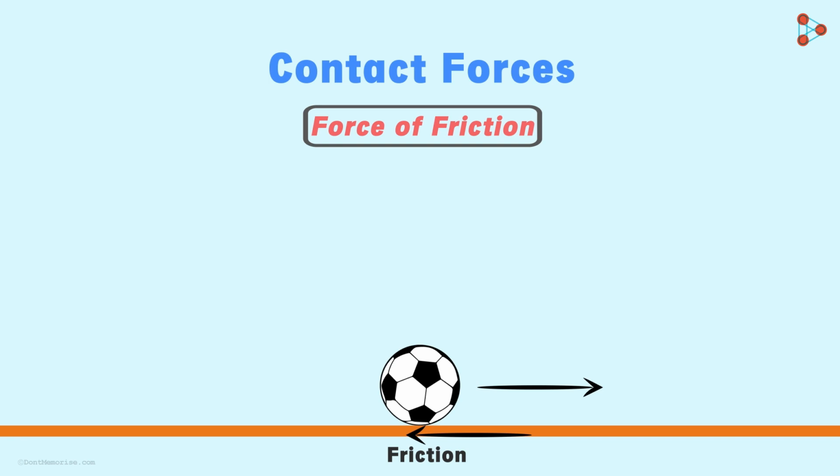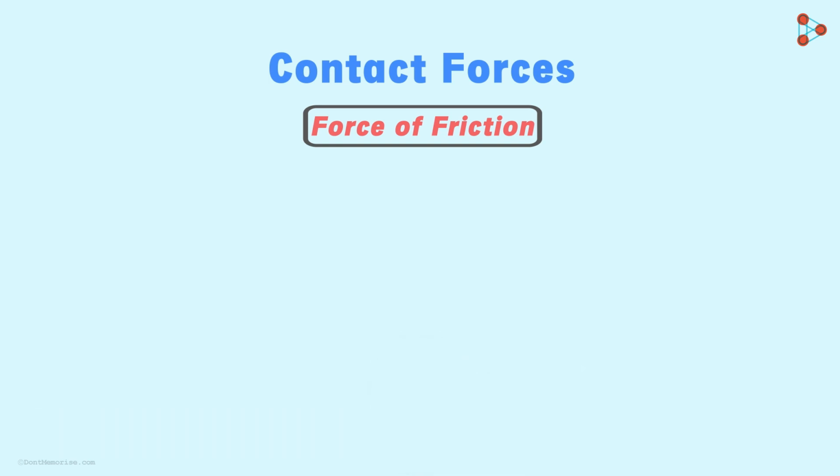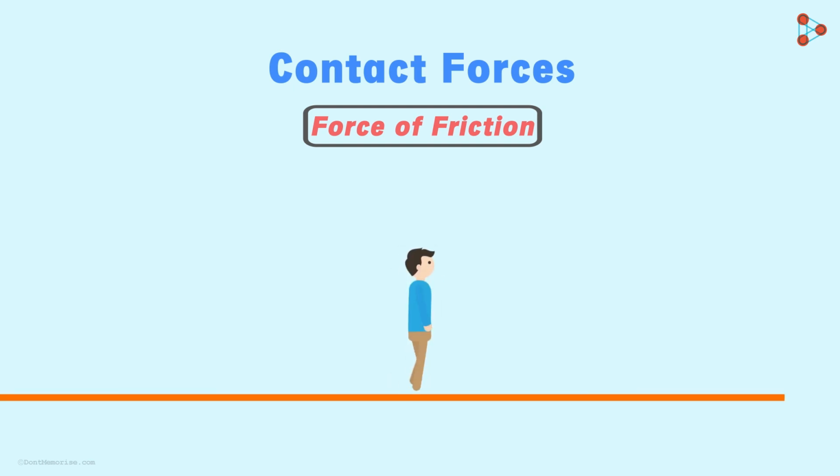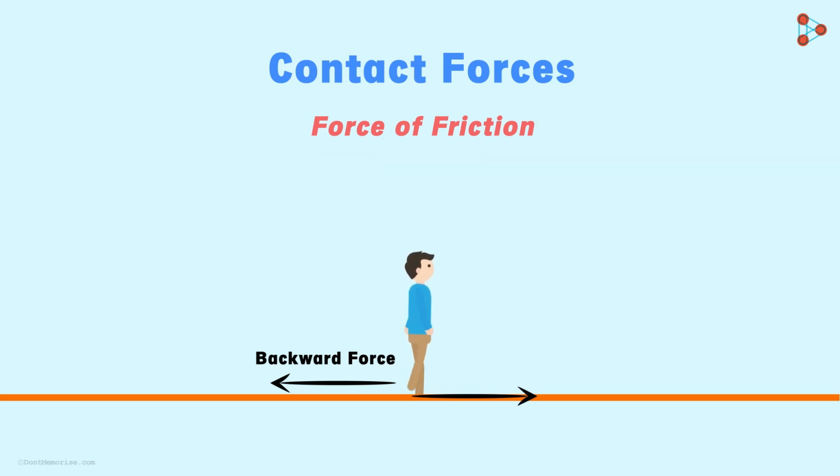We can walk and run because of friction. How does it help us walk? When we walk forward, we push the ground with our foot in the backward direction. In return, the ground exerts a force in the forward direction, which moves us forward. The force that the ground exerts is nothing but the force of friction.